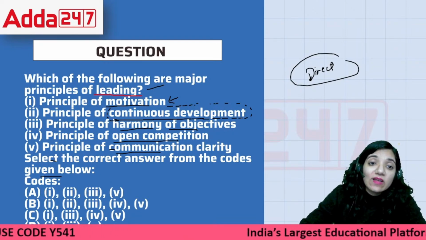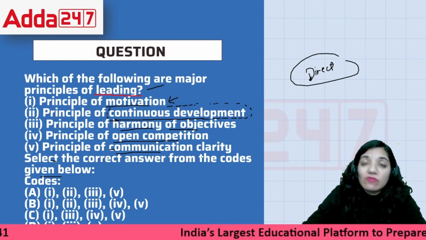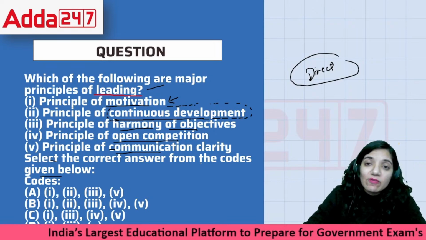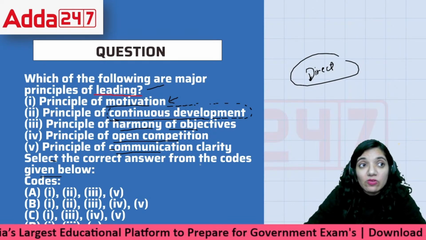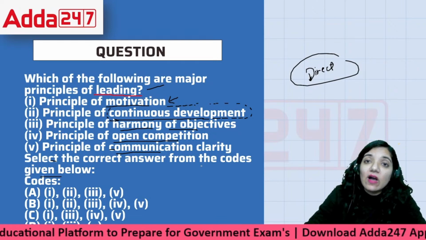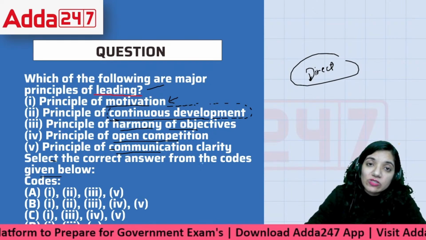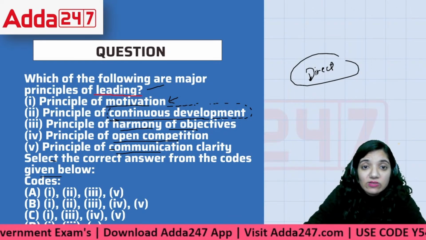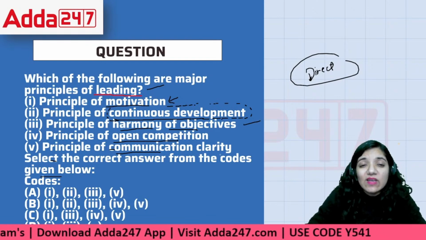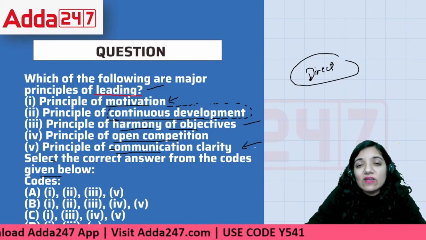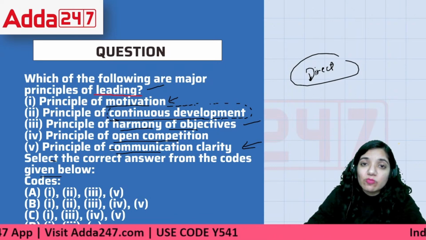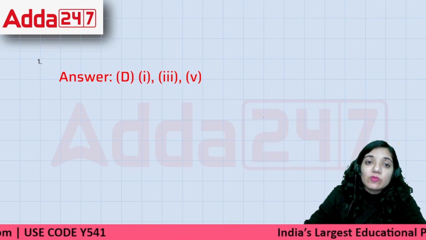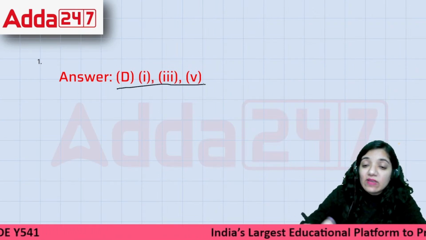And along with that, the last point says communication. See, if I have a goal and if I don't talk about it to you, then how am I going to deal with it? If I don't share the goals with you and we do not have that similarity in terms of working, how will we ultimately achieve that objective? To achieve that objective, we need to have it. So basically, first, third, that is principles of harmony of objectives, and the last one is principle of communication and clarity. These three things make up the entire portion of this area, right? So it would be 1, 3, and 5.